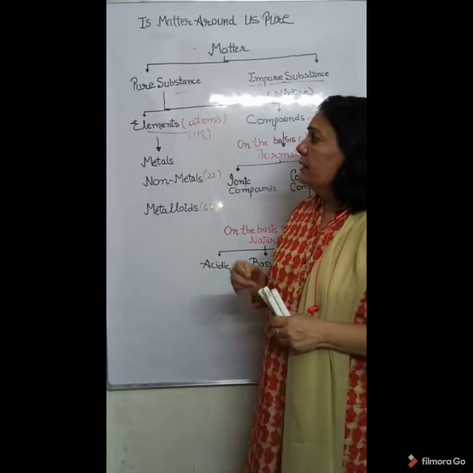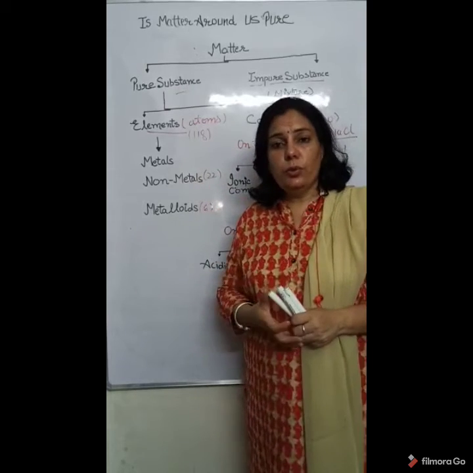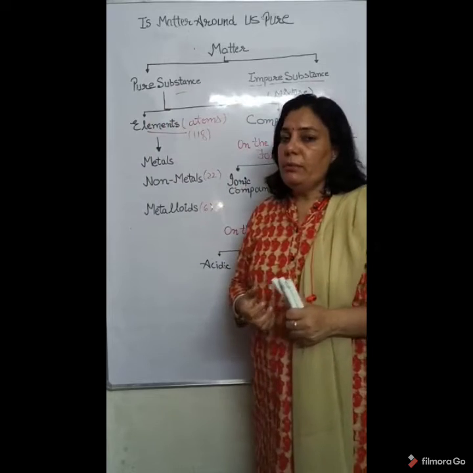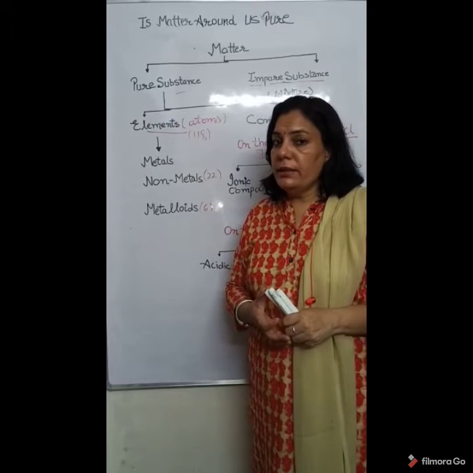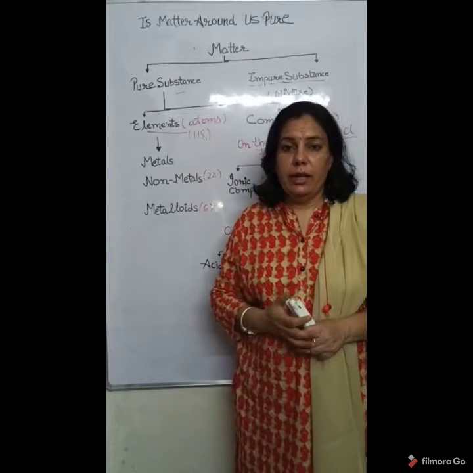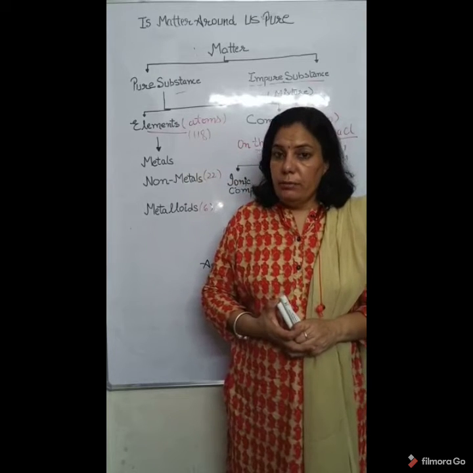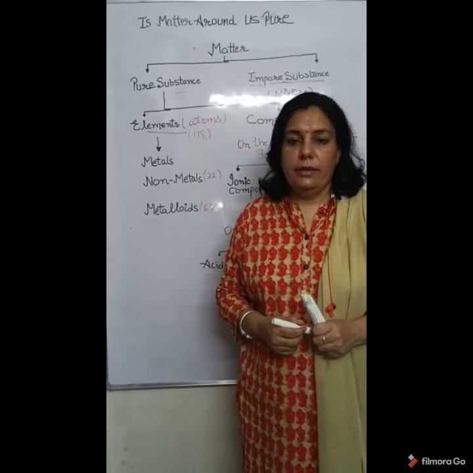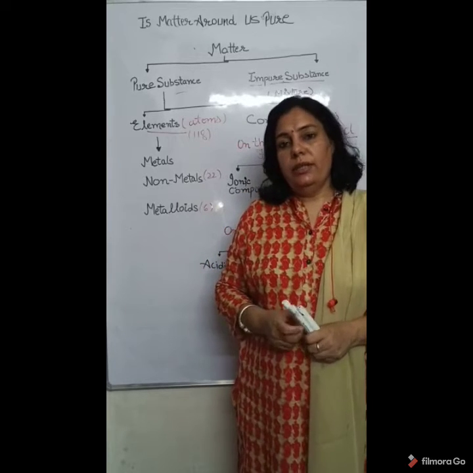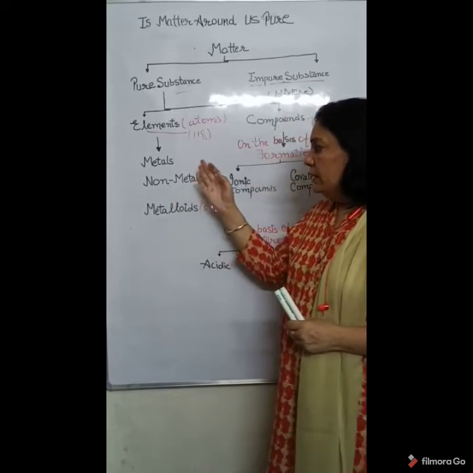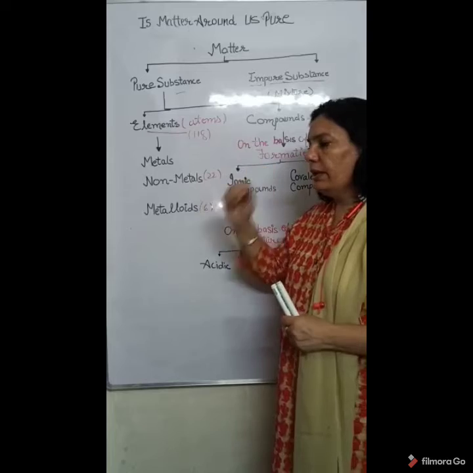Pure substances are further divided into two categories: elements and compounds. Elements are made up of similar kind of particles. In nature, about 118 elements are present. Some of these elements are naturally occurring and some of these are synthesized, okay? But all these elements are further divided into three categories: metals, non-metals and metalloids.